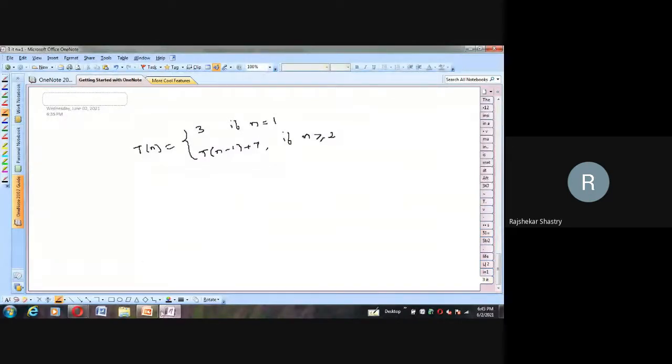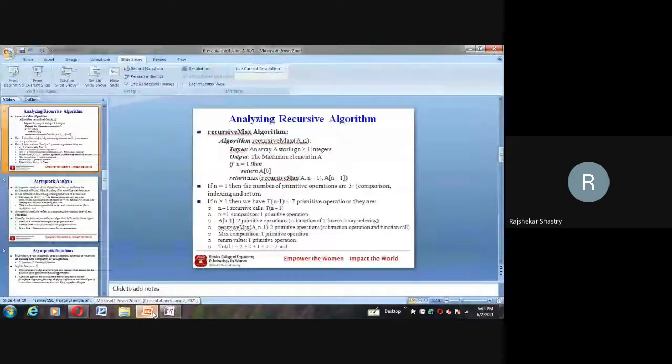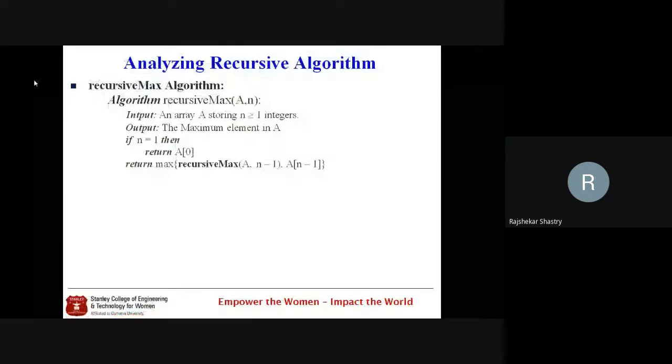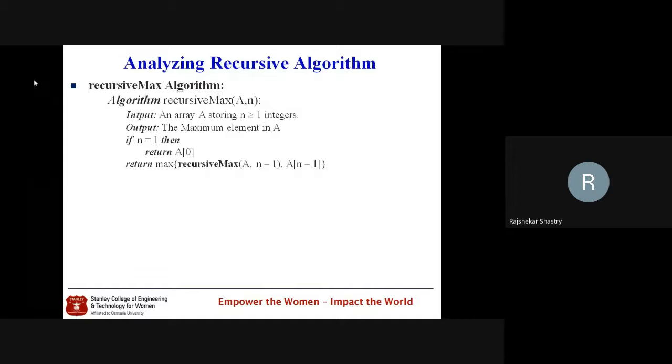And in detail, how to solve this recursive relation, there are 3 different methods. Those 3 different methods we will definitely learn when we talk about the divide and conquer approach in algorithms. But for now, just remember how we can write the mathematical recursive relation for recursive algorithms. So this is the recursive version of the max algorithm. In the previous class, we learned how to calculate the maximum element in an array. It is the same algorithm, but now it is designed and converted into a recursive algorithm.